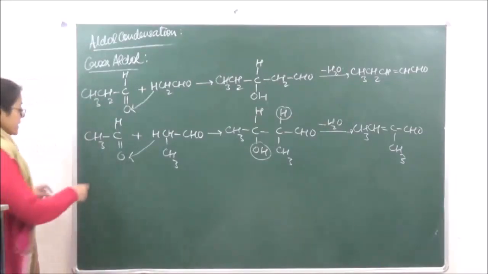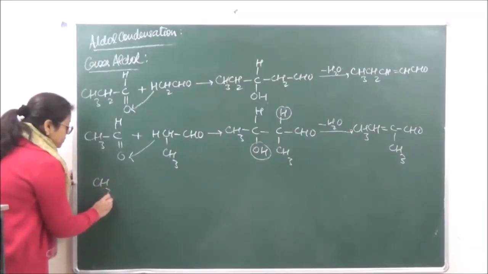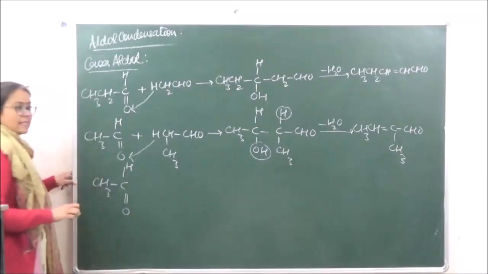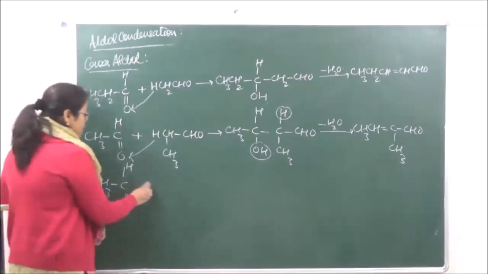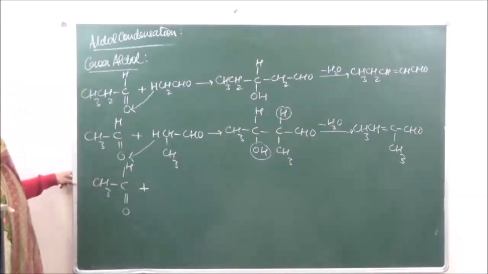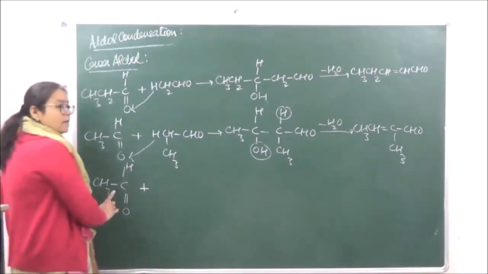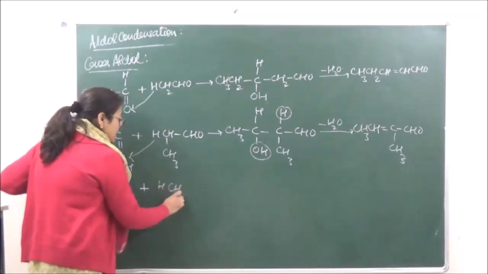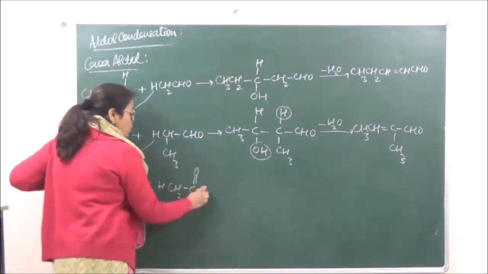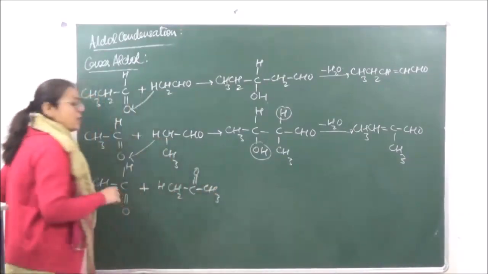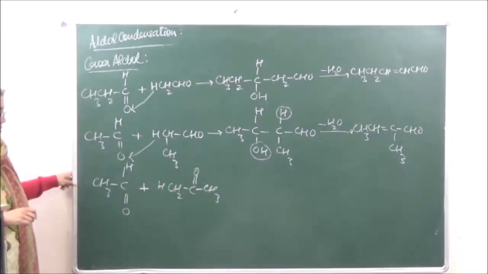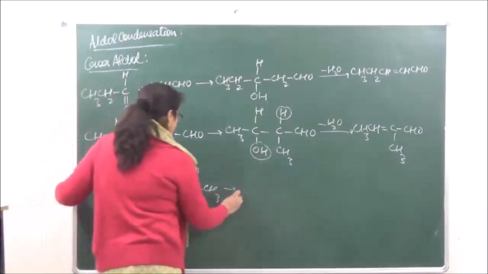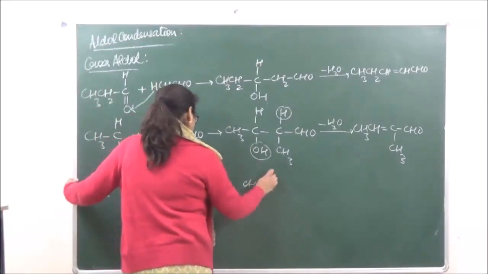So if we are taking acetaldehyde, this is acetaldehyde, it will be the alpha hydrogen of ketone which is going to be taken over here. So we have over here H, CH2, C double bond O and CH3, right? This hydrogen will go over here.